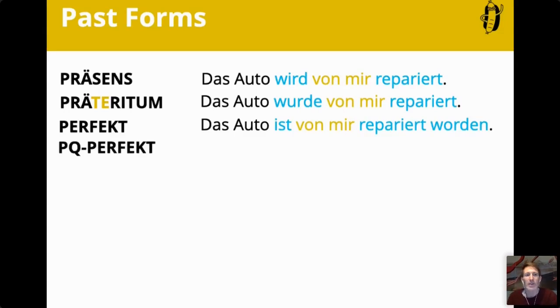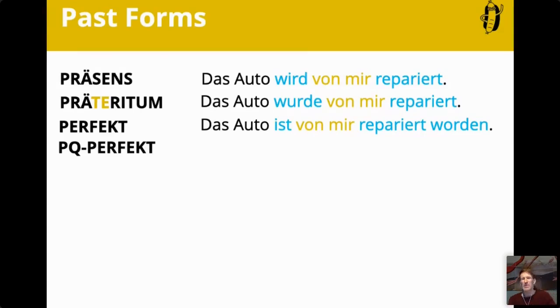Now, there is a plusquamperfect. I thought, why not add this just to show you. Those who are a little bit advanced, the plusquamperfect is the past before the perfect, or before the Präteritum, is the pre-past, so to say. You call it past perfect in English. It's not one-on-one the same, very likely, but it doesn't even matter.